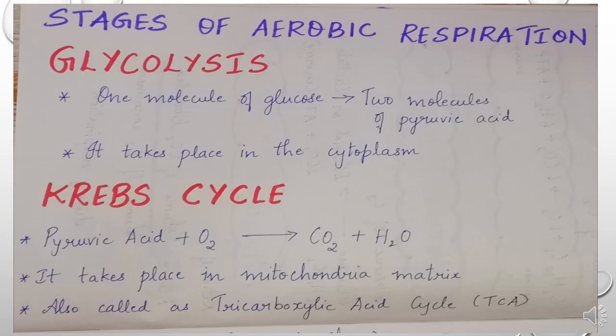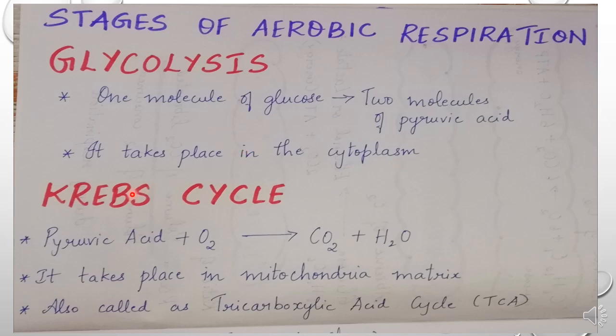Let us see what are the three main stages of aerobic respiration. The first stage in aerobic respiration is glycolysis. Glycolysis means splitting or breaking of glucose. So in glycolysis, one molecule of glucose will split into two molecules of pyruvic acid. Where does this glycolysis take place? It takes place in the cytoplasm of the cell.